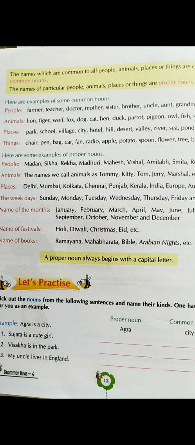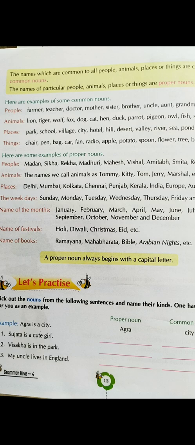I have already taught you that a sentence begins with a capital letter. That's true. But if there's a proper noun coming in between the sentence, then you have to start that proper noun with a capital letter. If the proper noun is placed at the end of the sentence, still at that point you need to start that proper noun with a capital letter.